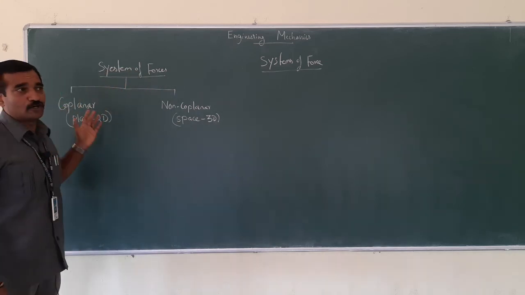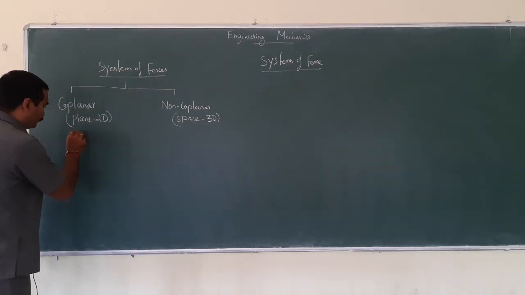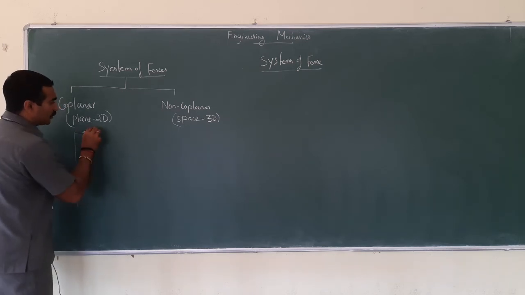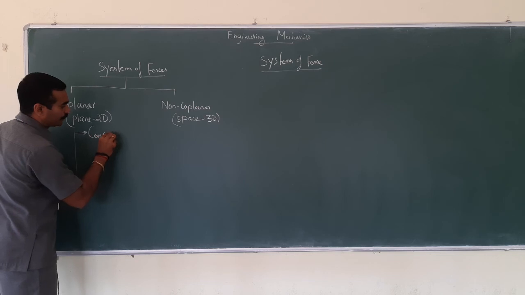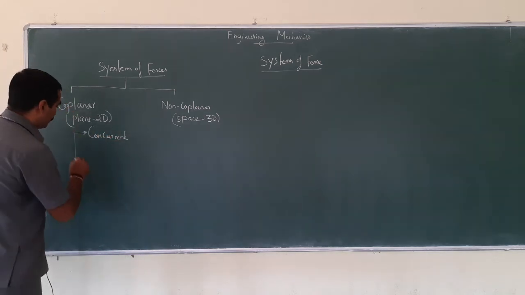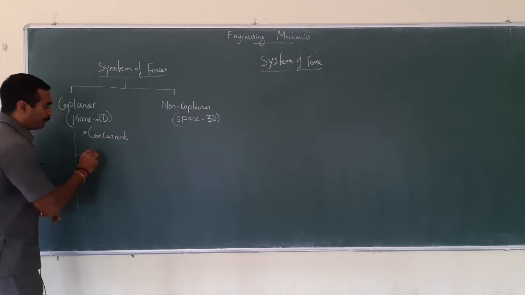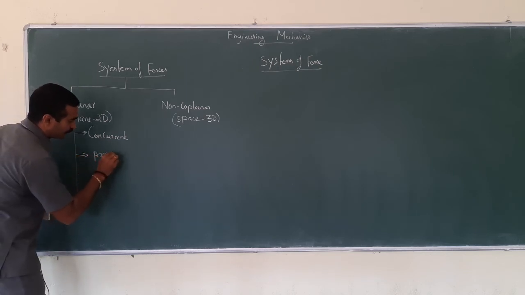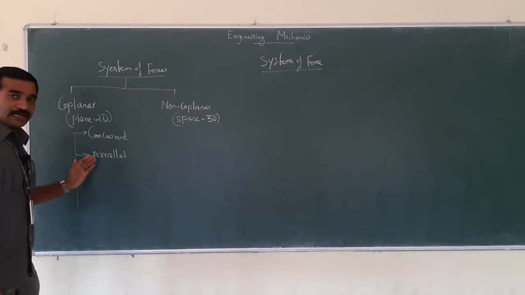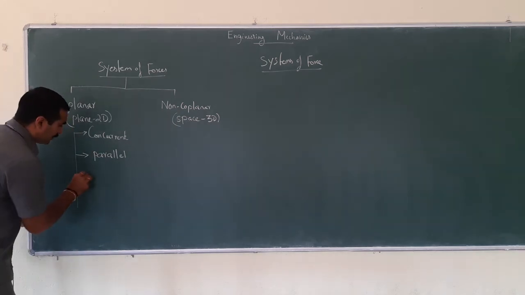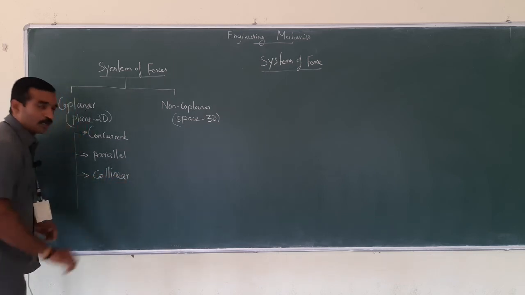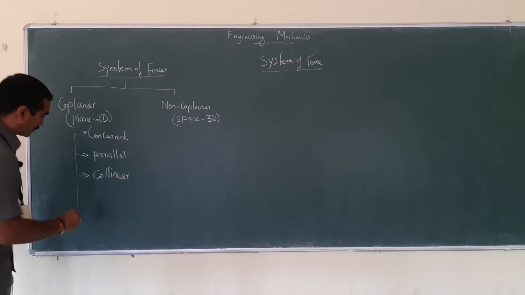Further, these coplanar forces are classified into 4. The first one is coplanar concurrent forces. The second one is coplanar parallel forces. The third one is coplanar collinear forces.